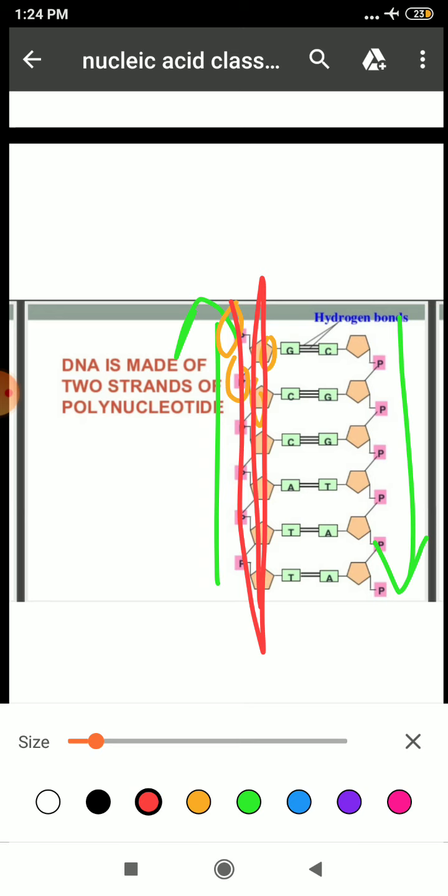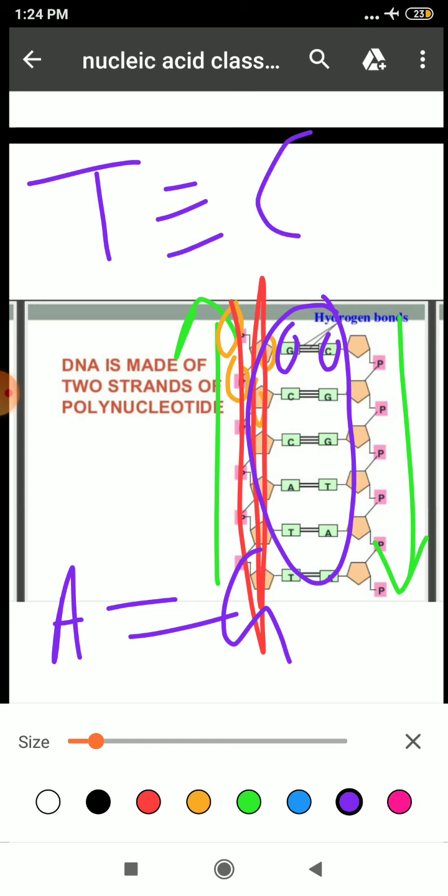Clear? Then come towards nitrogenous bases. These are your nitrogenous bases. These are projected more or less perpendicular to the backbone, but they are facing inside. See here, they are inside. Clear? Then A and G of one strand compulsorily base pair with T and C of the other strand.